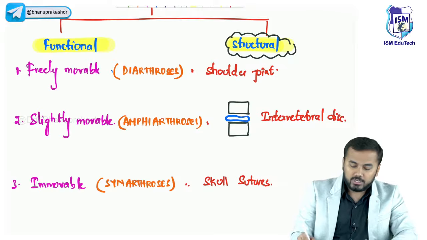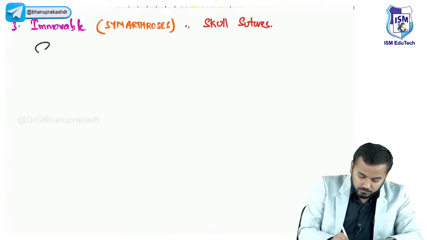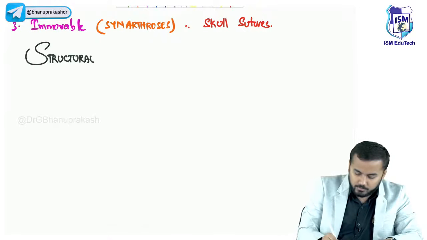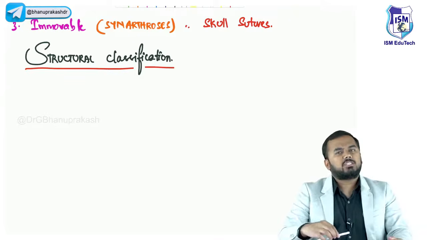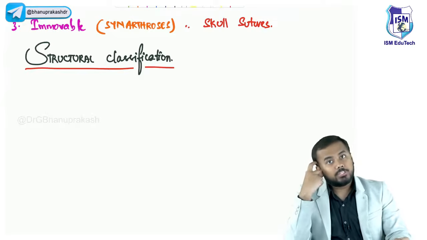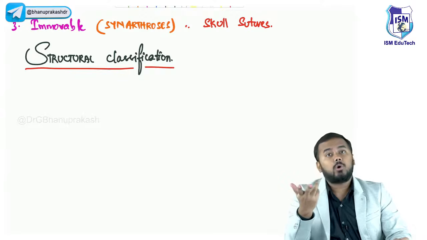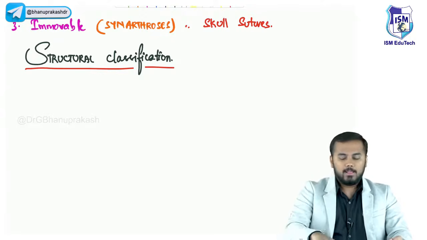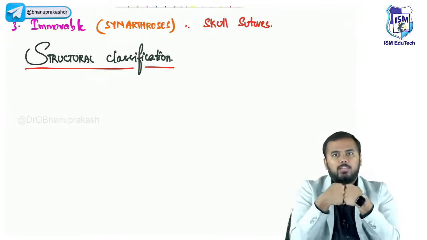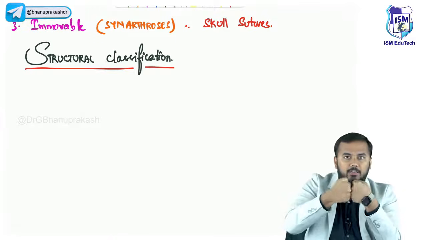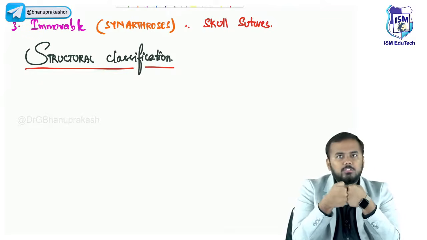Now we shall discuss the structural classification of a joint. What do you mean by structural classification, guys? Structural classification means the structure of the joint. For example, let us say this is one bone, this is another bone, and both bones are joining together. This is the joint, where they join together.